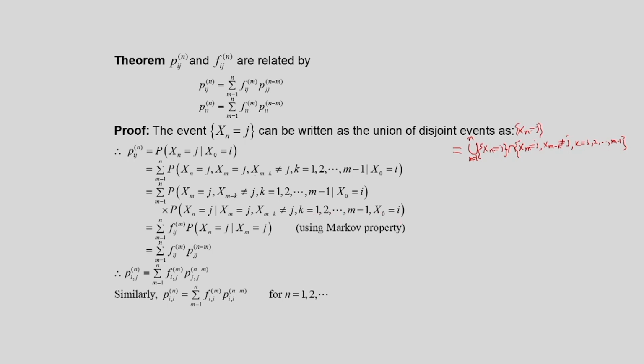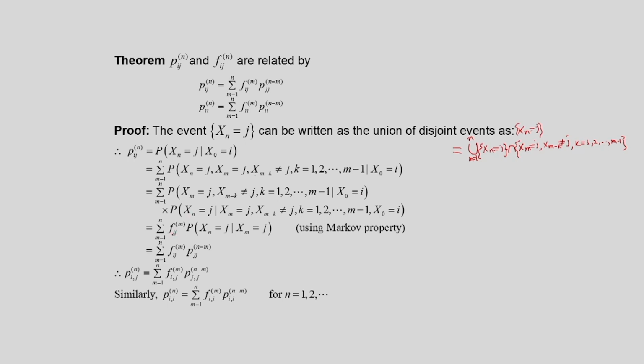Now, recall the definition of first entrance probability. This quantity, the probability that Xm is equal to j, X(m-k) not equal to j for k is equal to 1, 2 up to m minus 1, given that X0 is equal to i, is the probability that the chain will visit state j for the first time, given that X0 is equal to i.